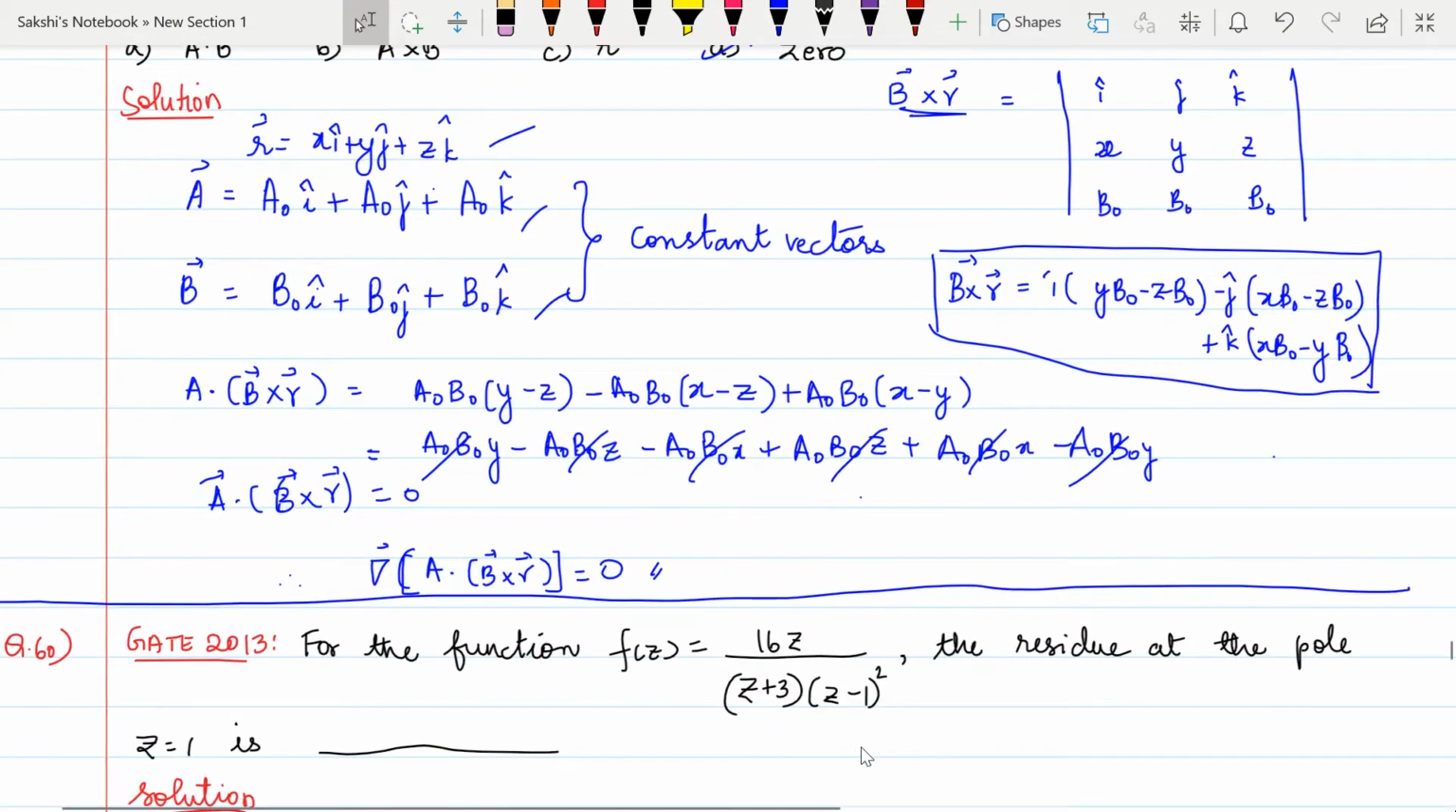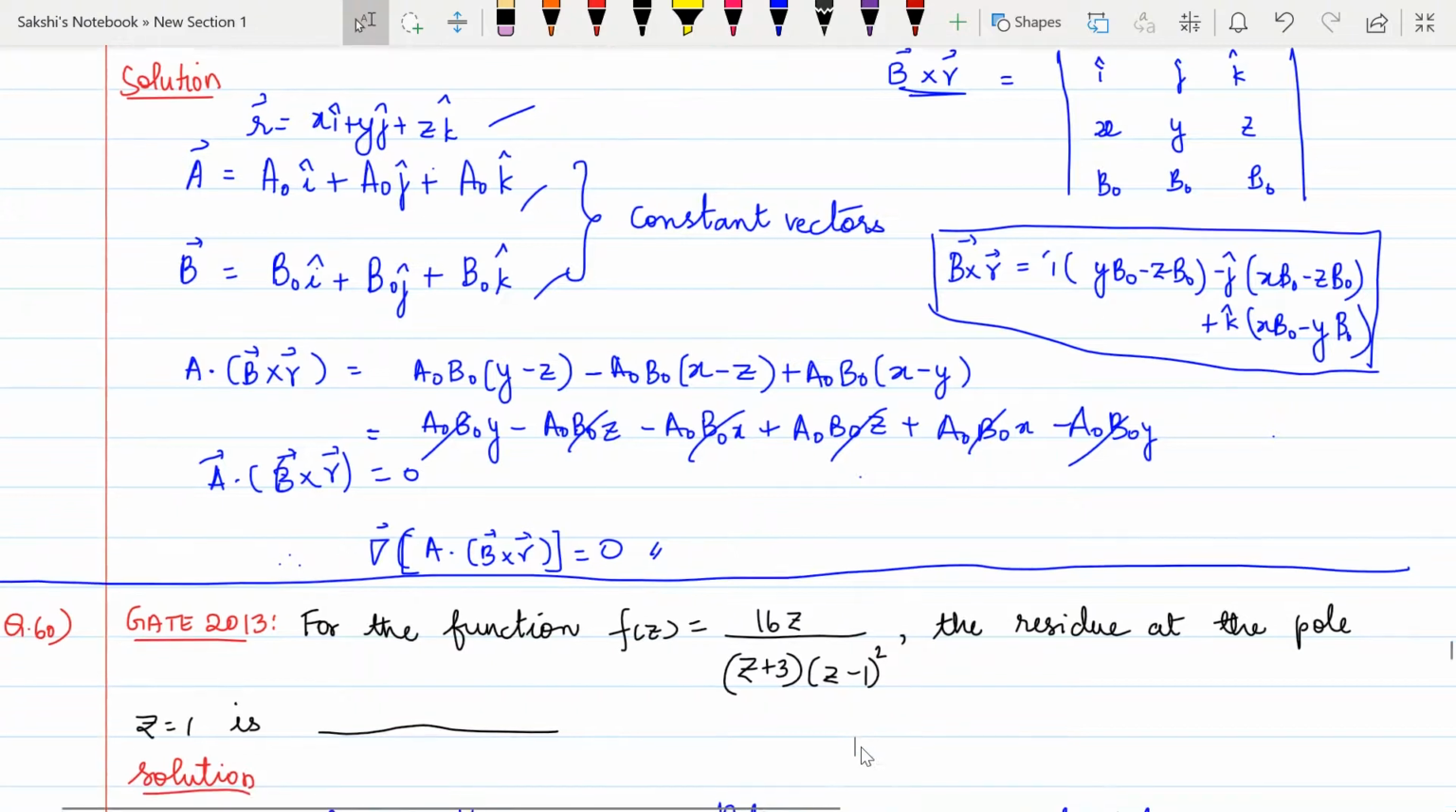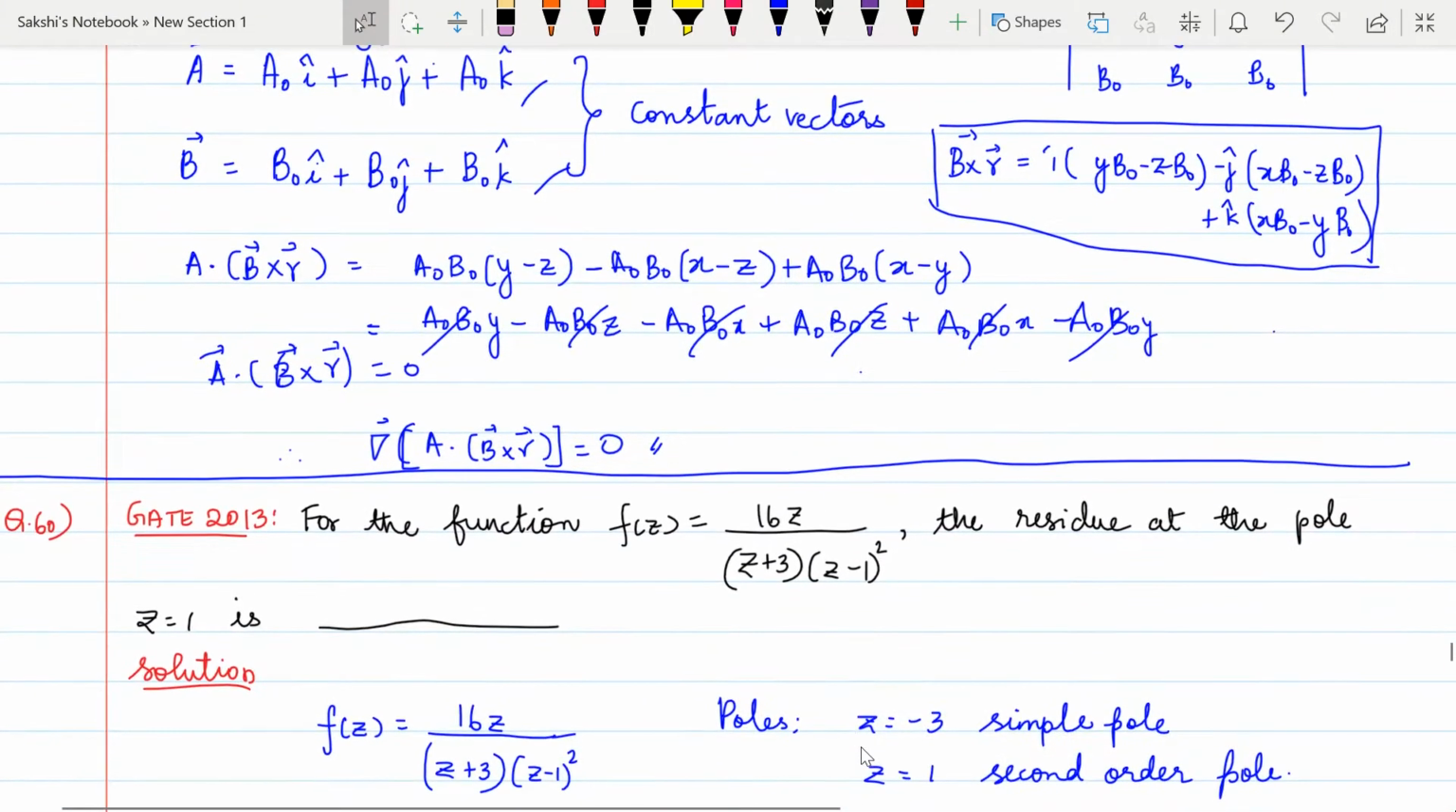Next is from GATE 2013, the last question from complex analysis. Here we have to find the residue. Just see, the question says the residue. You do not have to find the final answer for this particular function. You just have to find the residue at the pole z is equal to 1. So you don't have to calculate entirely.